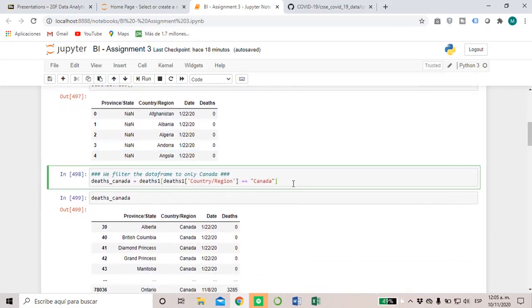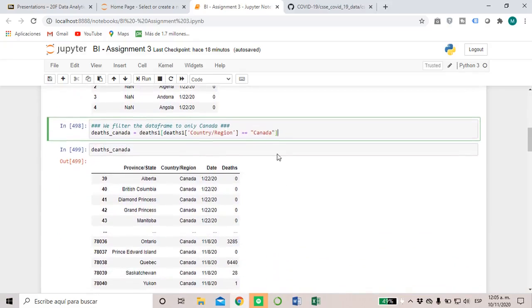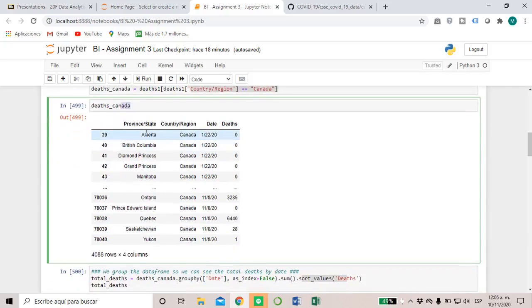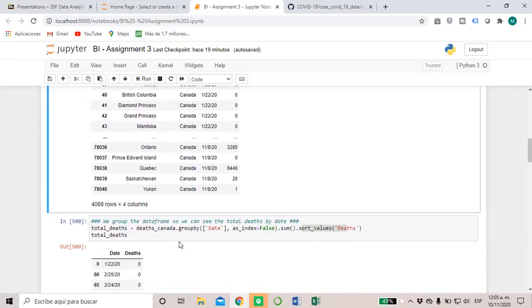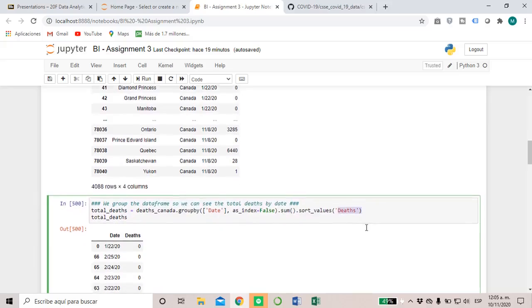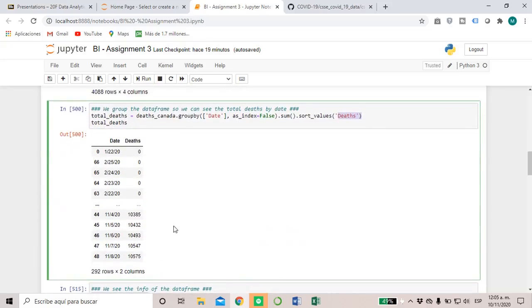Now I'm going to filter the data, because I only need Canada information. Here we can see now we only have Canada information. Finally, I'm going to group that information by the date to sum all the deaths, and I'm going to sort it so they're in the right order.